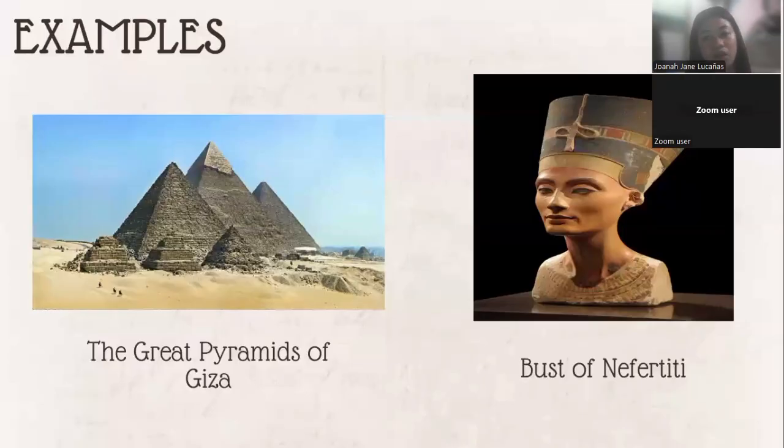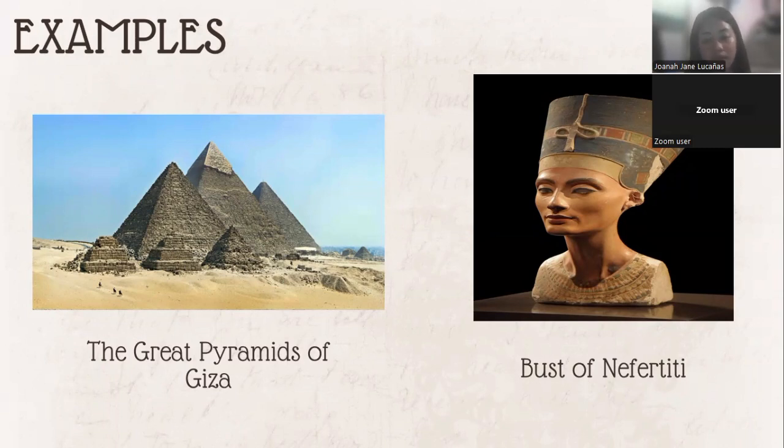So ancient Egyptian art includes pyramids, temples, stone paintings, statues of pharaohs and gods, hieroglyphics and wall carvings to tell stories of the afterlife. Examples for this are the Great Pyramids of Giza and the bust of Nefertiti. The Great Pyramid of Giza is the largest and most famous pyramid in Egypt. It was built for Pharaoh Khufu around 2580 BC.